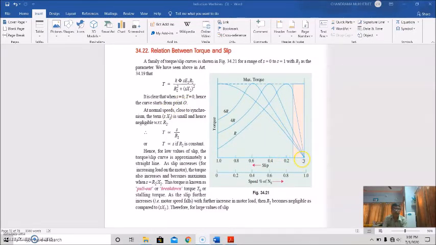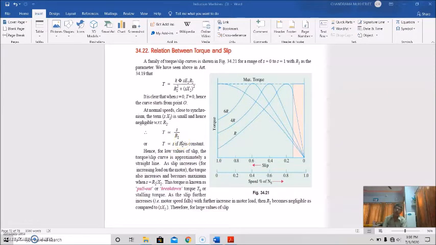At normal speed, close to synchronism, the term S X2 is small and hence negligible with respect to R2. In that case we can write torque is directly proportional to S by R2.